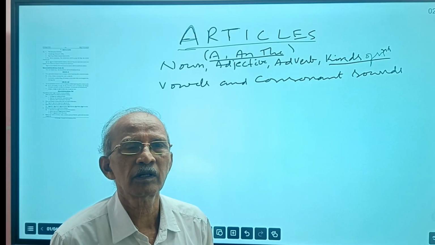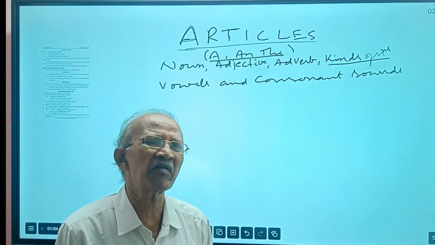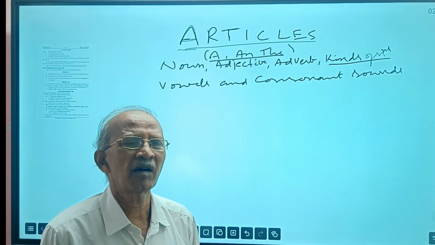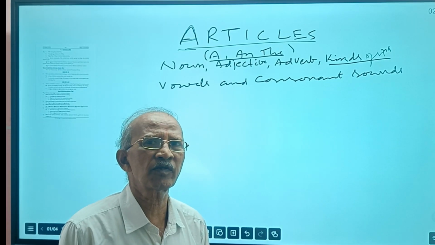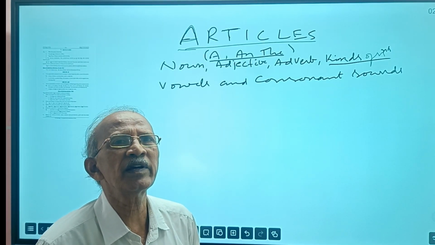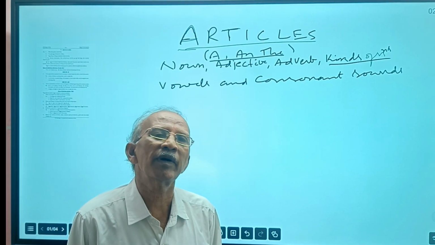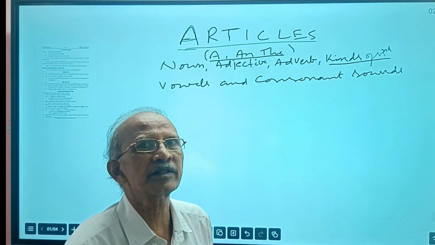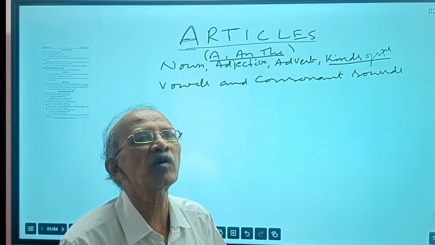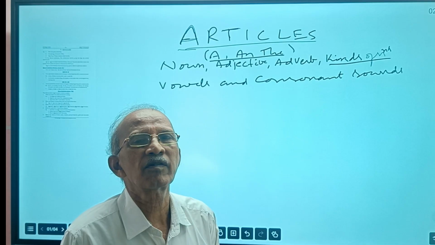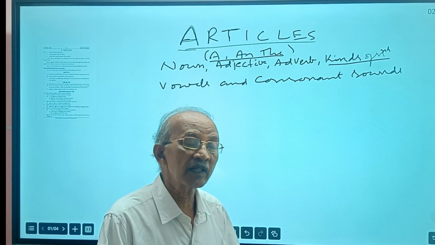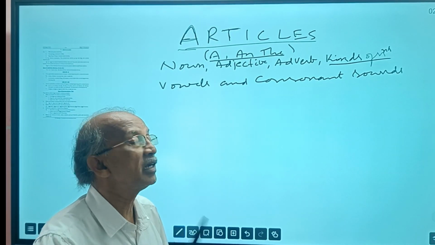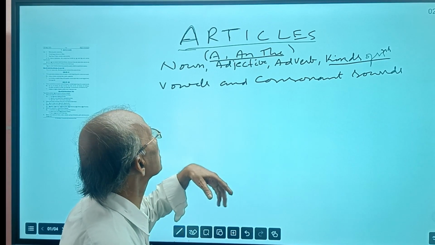All school and college students, every student who prepares for competitive examinations, feel that it's a simple topic, but there are some difficulties. Those difficulties generally won't be discussed for academic purposes, whereas for competitive purposes we have to go deep into them.